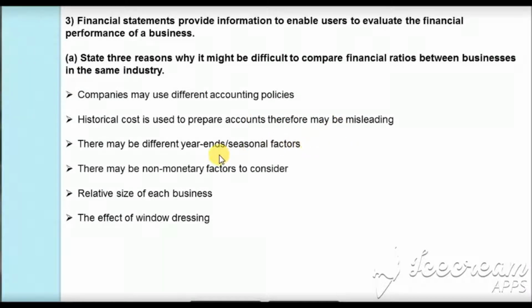And the other reason may be because there may be a difference in the year end. Say one company has the financial year end based on the calendar year, that is, it starts from 1st January and ends on 31st December. And the other company which we are comparing this firm with has a financial year which starts from 1st April and ends on 31st March of the next year. Then this comparison will not be appropriate.